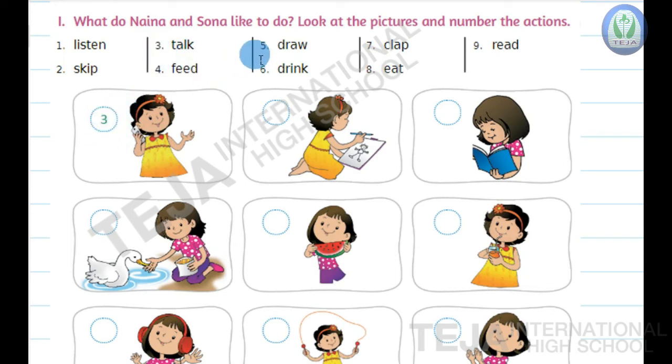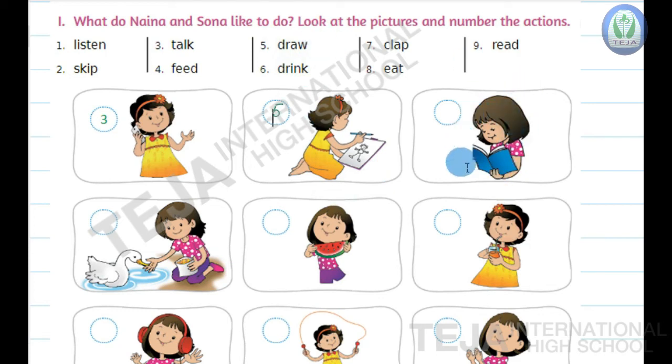The action word, what she is doing, the number you have to write in the circle. As here in the first picture she is talking, that's why number 3, talk, is there. Okay, now next, what she is doing? Children, paper, pen and a picture is there, that means she is drawing. So where is the word draw? Here it's fifth. Number 5 is draw, so write 5 here in the circle.